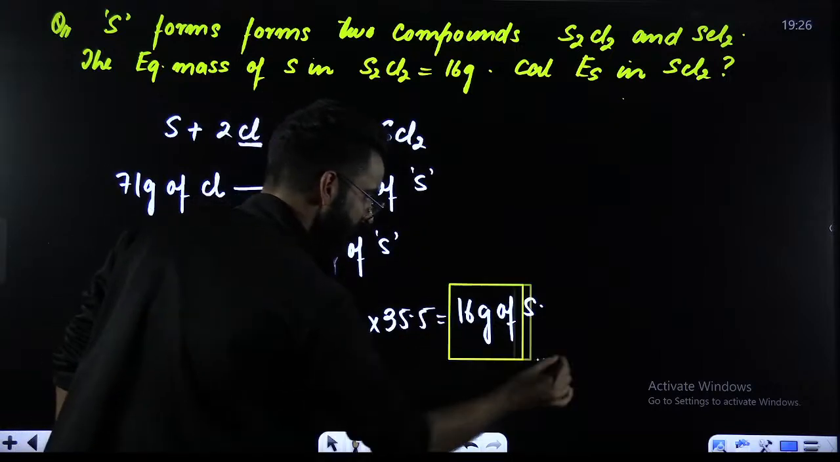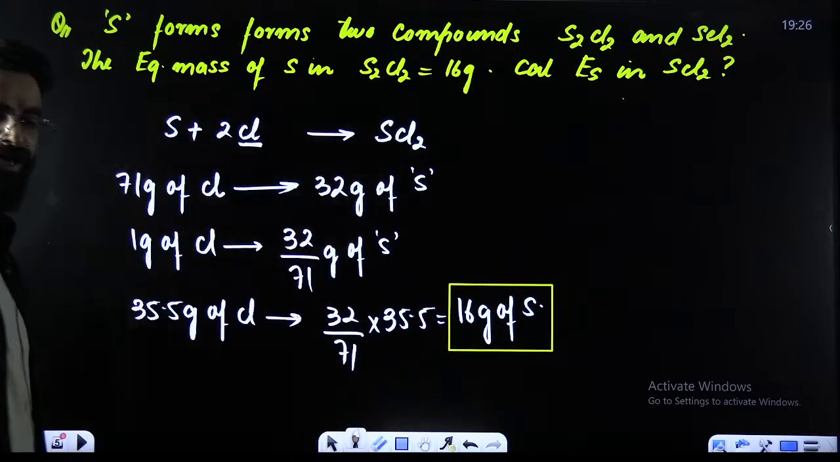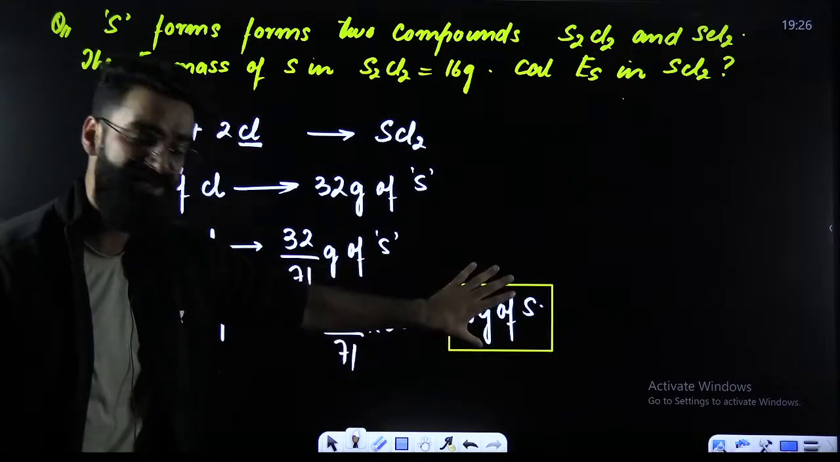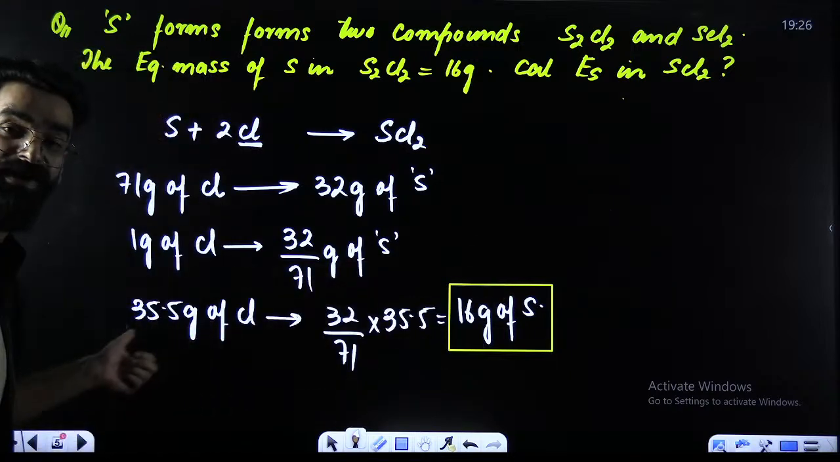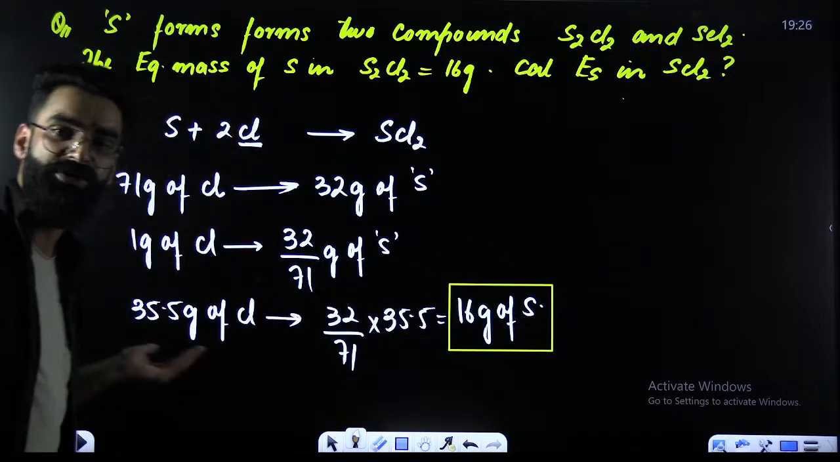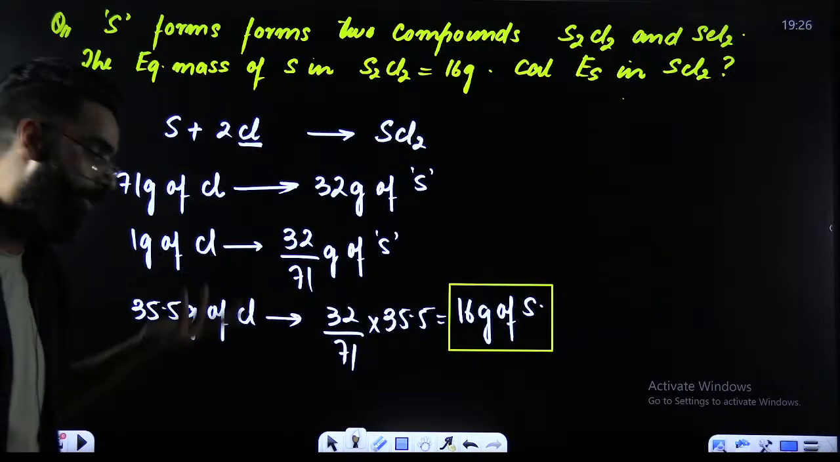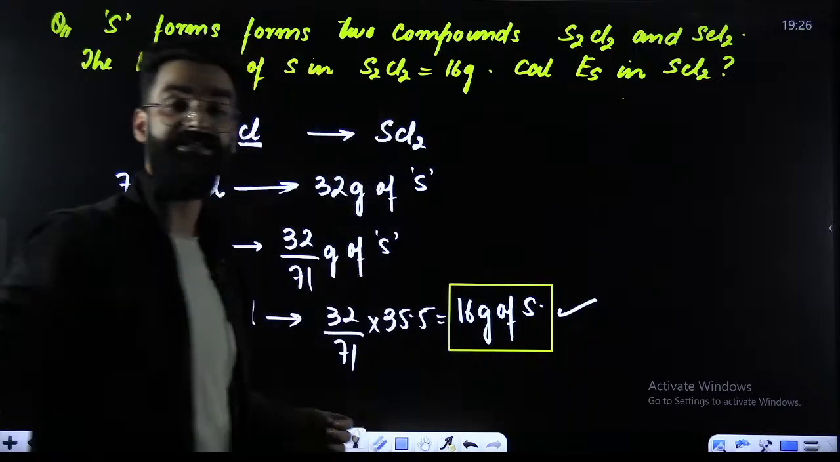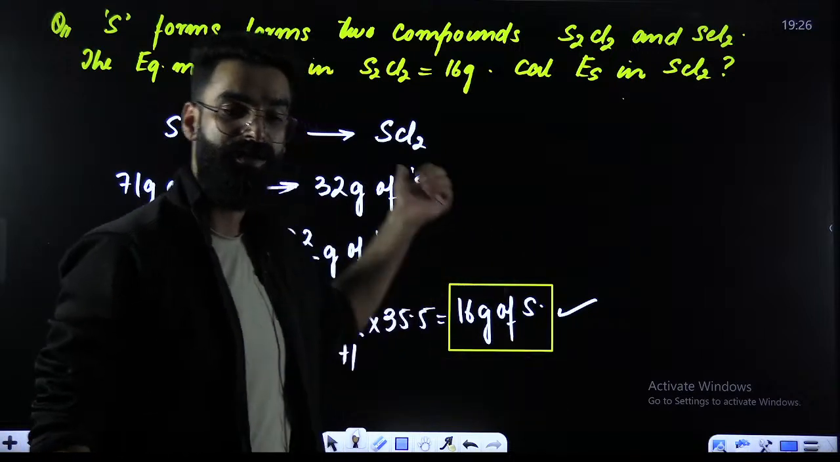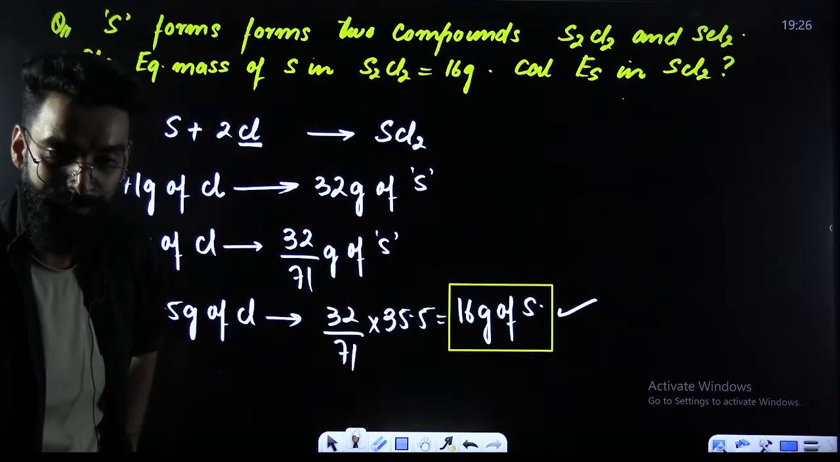Look at this particular term. Check exactly what we calculated. My dear students, we calculated the mass of sulfur. This is the mass of sulfur that has combined with 35.5 grams of chlorine. And as per definition, that mass of substance which combines with 35.5 grams of chlorine, what do you call that as? You call that the equivalent mass. So this is the equivalent mass of sulfur here in the compound that is SCl2.